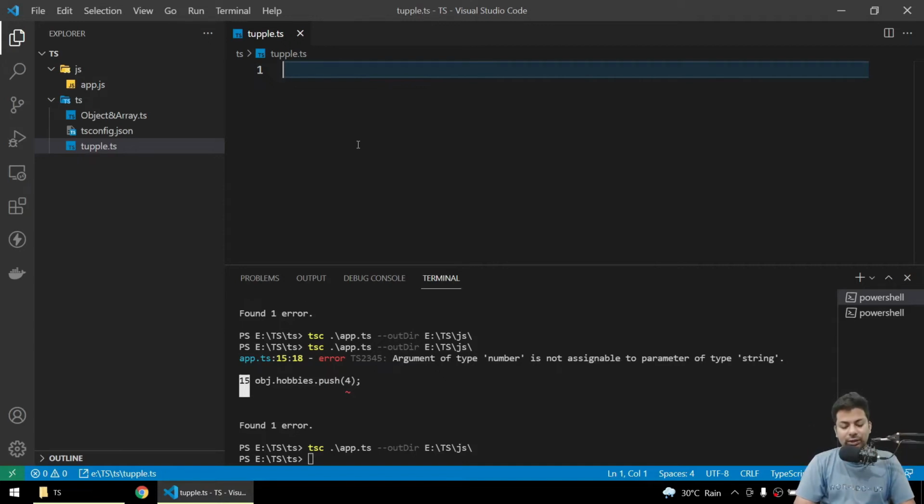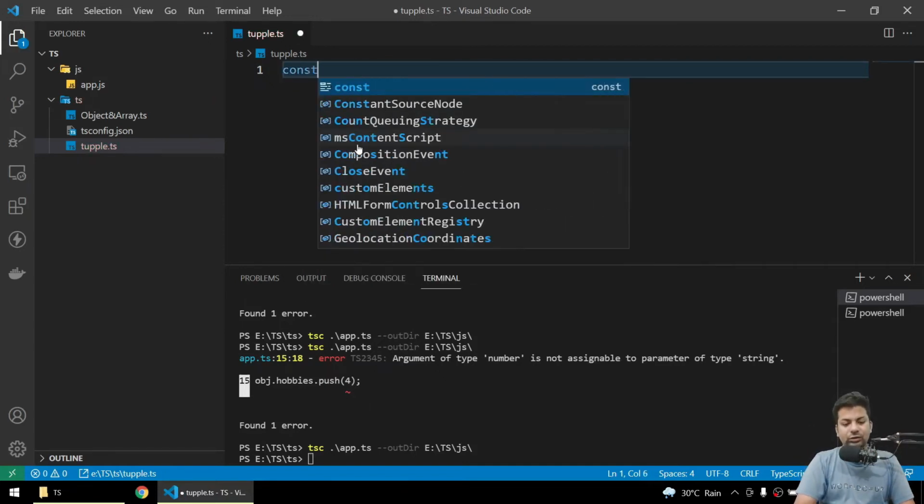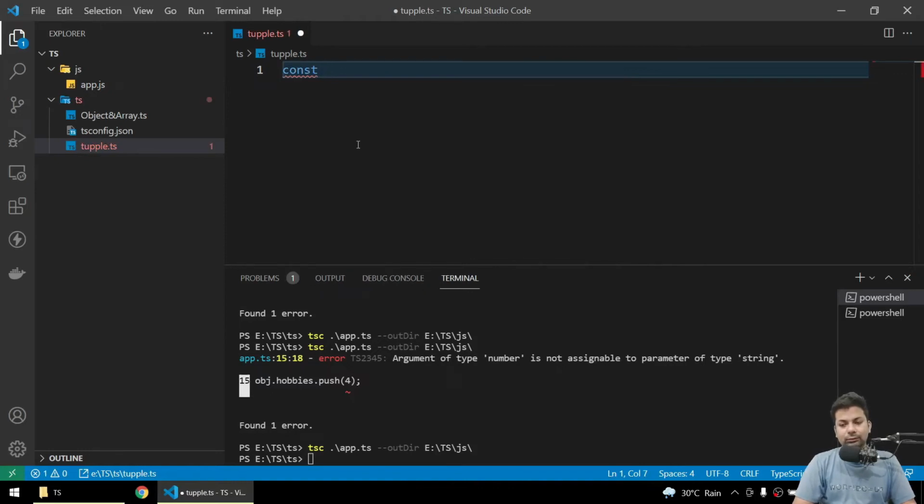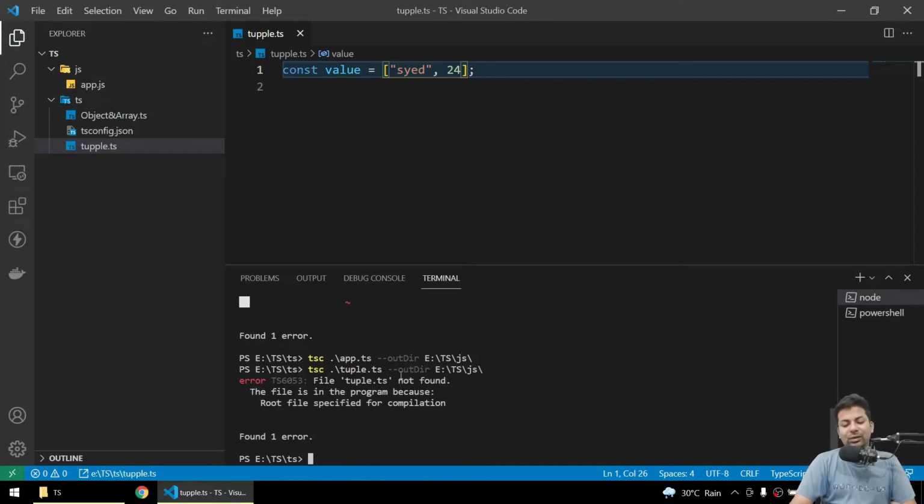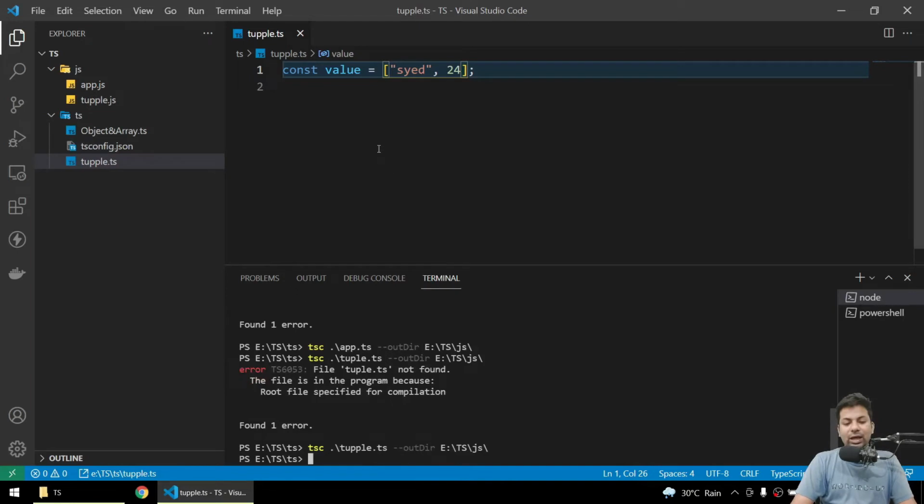So if you try to say constant, and I'll say, what can I say, which can have only two values. So I'll say value, and here I will give a tuple. So if I say the name and age comma 24. Yeah, if you say tsc, and now it will be tuple.ts. You see, it's looking the same. So what's the difference? Okay, it's like only an array. So what we'll do,